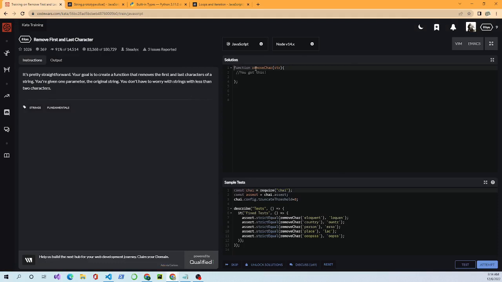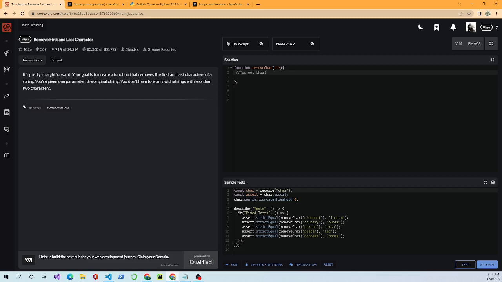Now, we have the basic function declaration: function removeChar, and the string, str, is passed in as a parameter. Then it's our job to solve it. You might recall that string is a basic data type in JavaScript.